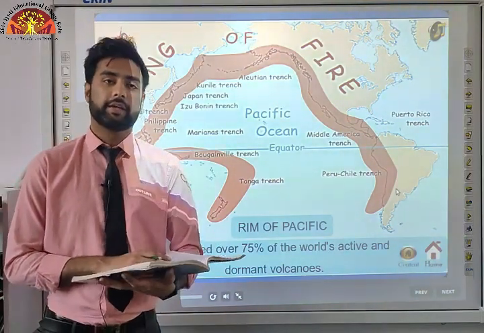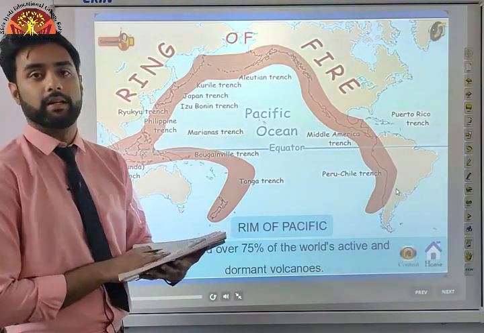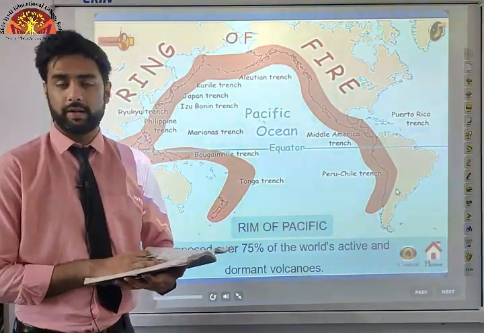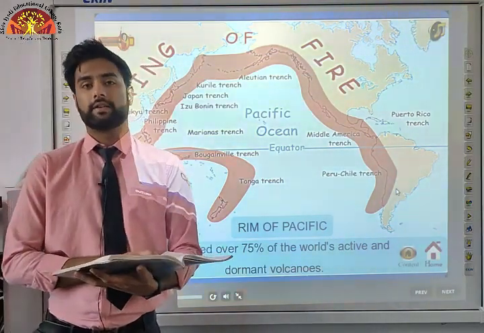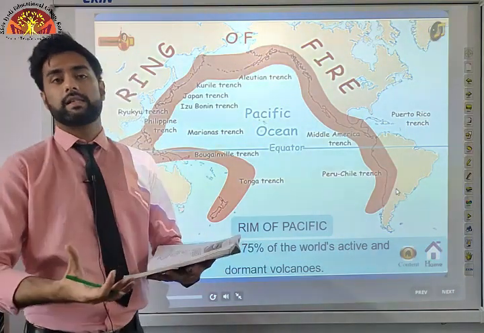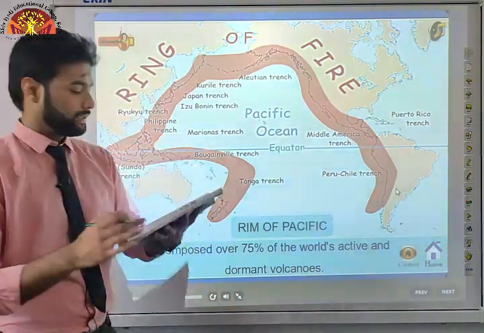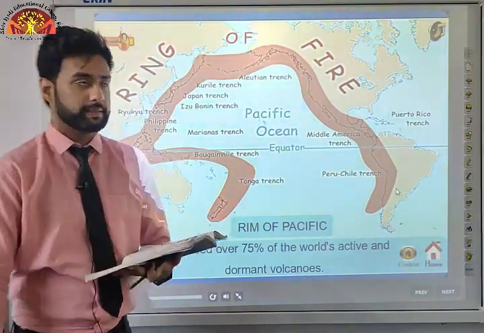So it was his theory that whenever there is a volcanic eruption inside the ocean, it causes the ground to have cracks in it. But the lava which comes out of the volcano fills that rupture. This process takes place multiple times, and because of this the ocean floor spreads. Now comes the theory of plate tectonics.